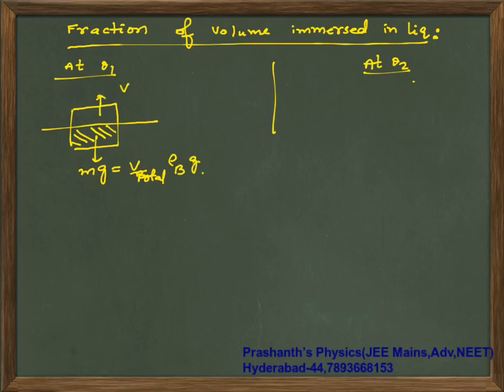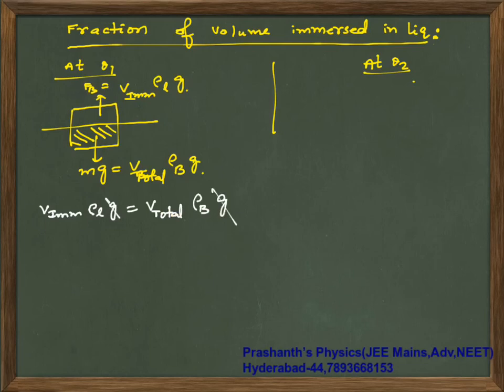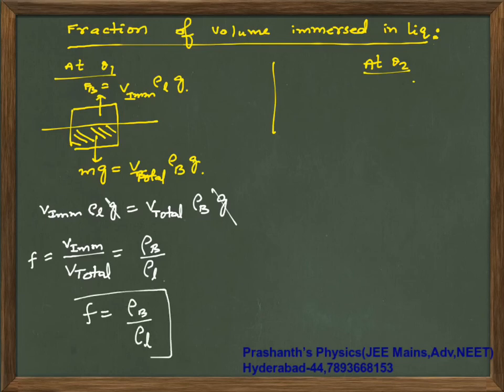Your buoyant force is volume immersed into rho of liquid into g. In equilibrium, volume immersed into rho of liquid into g is equal to total volume times rho of body into g. g will cancel off. Volume immersed by volume total is equal to rho of body by rho of liquid. This is nothing but your fraction. So your initial fraction is rho of body by rho of liquid.